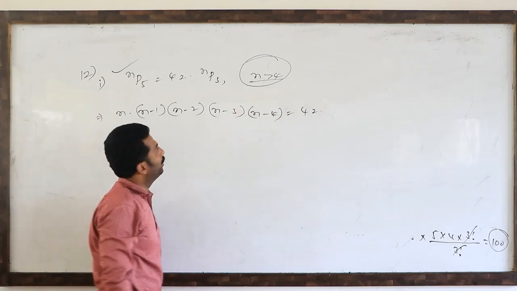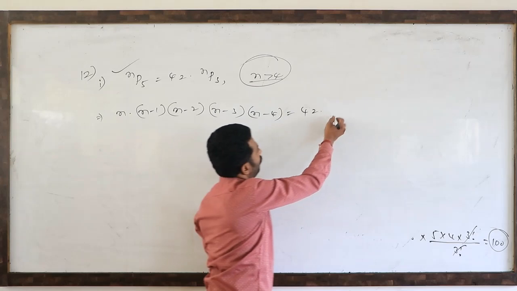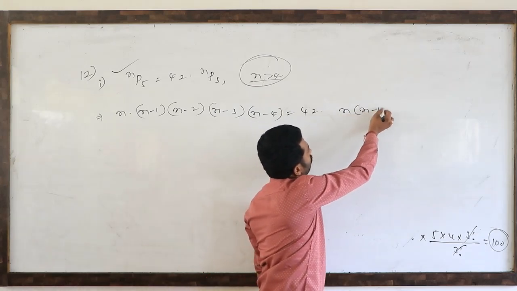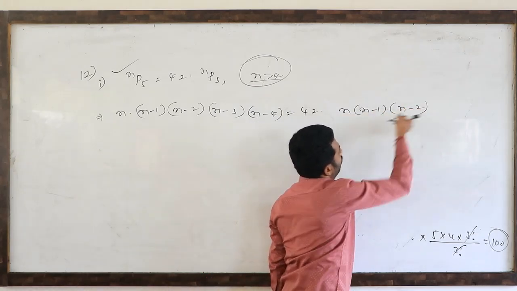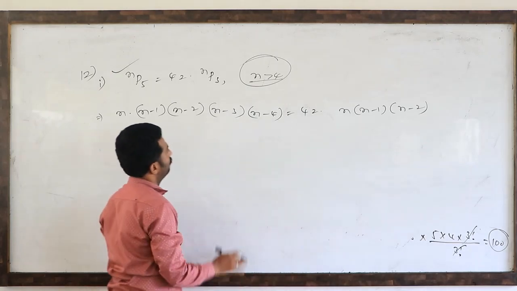For nP3 it is 2 times reduced after n: n into n minus 1 into n minus 2.